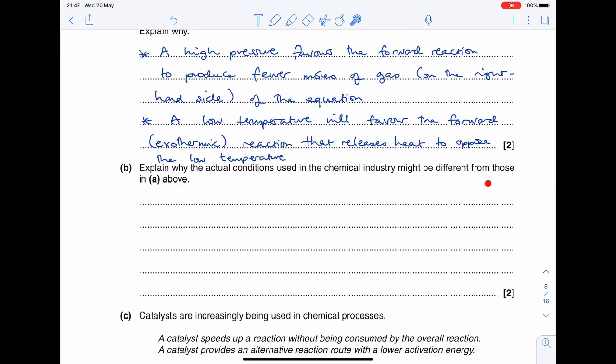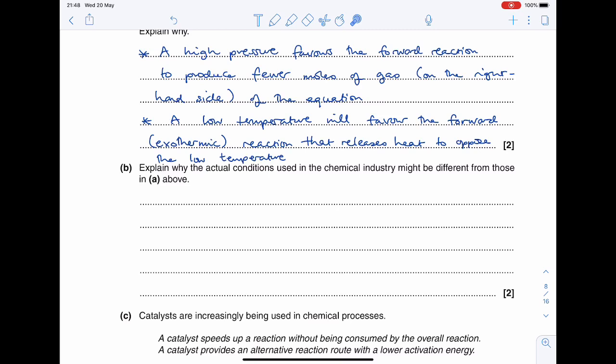The next part of the question asks us why the conditions we actually use in the chemical industry might be different to the ones above, where we said we want a high pressure and a low temperature to increase the yield of the product we want. However, there are problems associated with a high pressure in industry, and the main one is cost, because you need to use energy to generate the pressure. Also you need very thick wall containers. That has an added cost in the initial setup cost of the process.